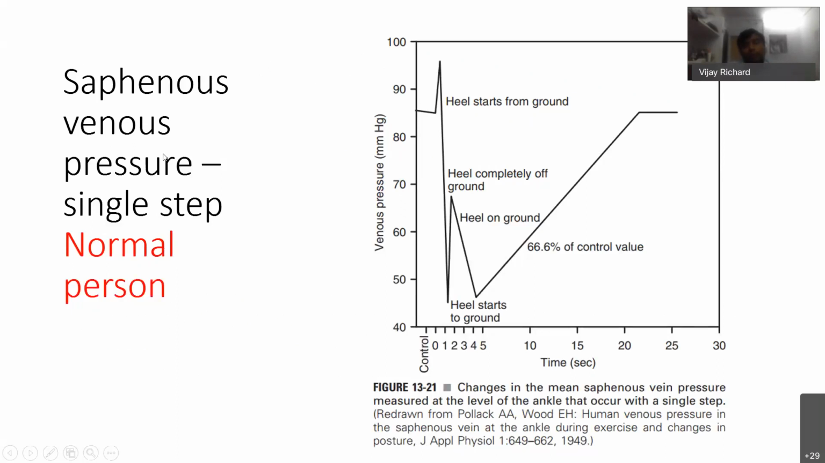Saphenous venous pressure during a single step starts from the ground, slightly increases and falls down, goes below, and then again comes back and goes up. This happens because of the intact calf muscle pump.